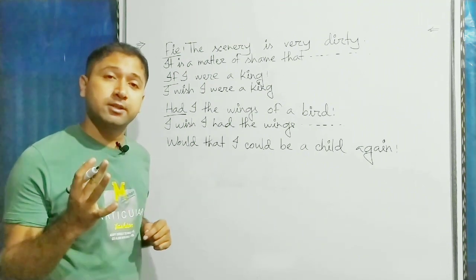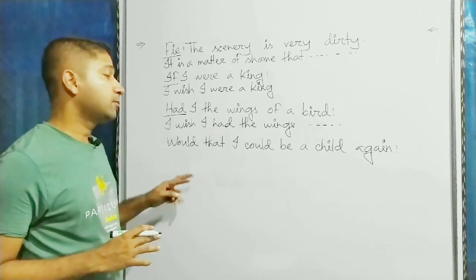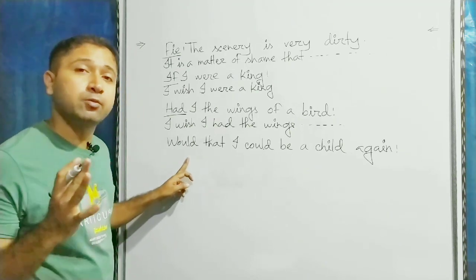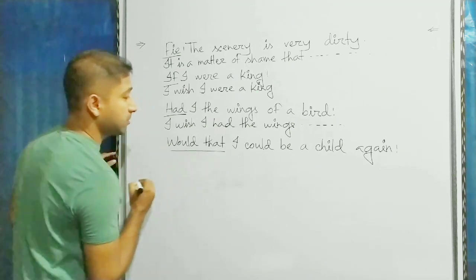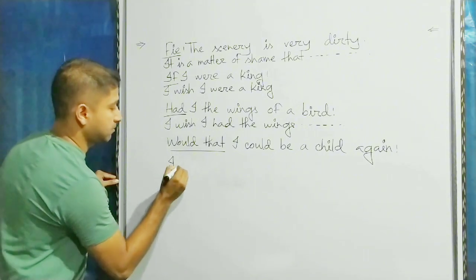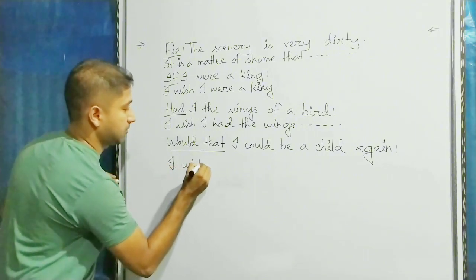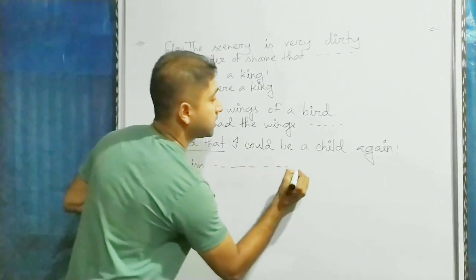তারপরে সেন্টেন্সটা হচ্ছে would that I could be a child again, আমি যদি আবার শিশু হতে পারতাম। এটাও একটা exclamatory sentence, করতে হবে assertive। আর exclamatory sentence এ would that থাকলে assertive করতে I wish বসে। এই যে would that, আমরা লিখবো I wish. I wish I could be a child again.